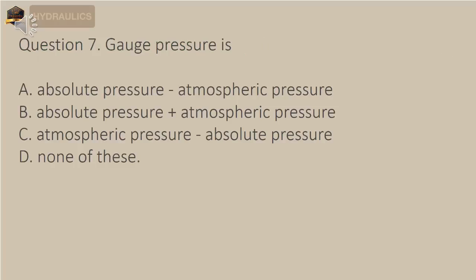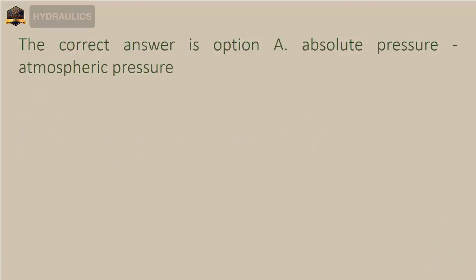Question 7. Gauge pressure is A. Absolute pressure minus atmospheric pressure. B. Absolute pressure plus atmospheric pressure. C. Atmospheric pressure minus absolute pressure. D. None of these. The correct answer is option A. Absolute pressure minus atmospheric pressure.